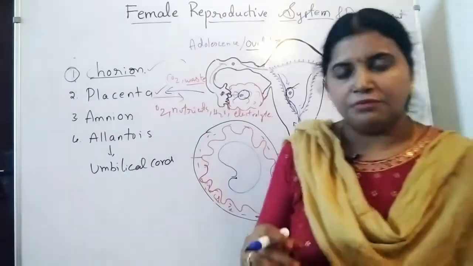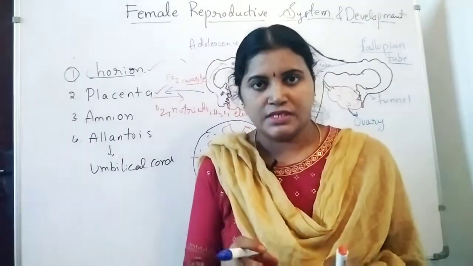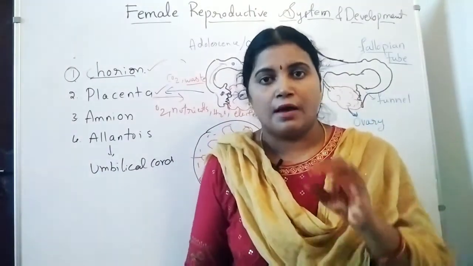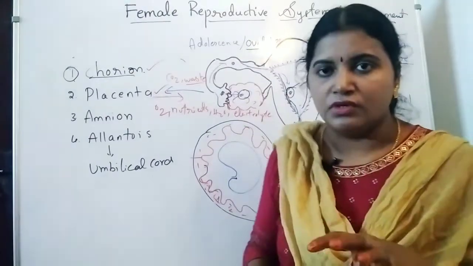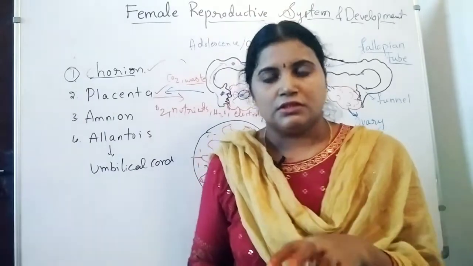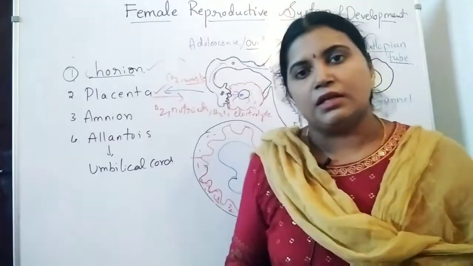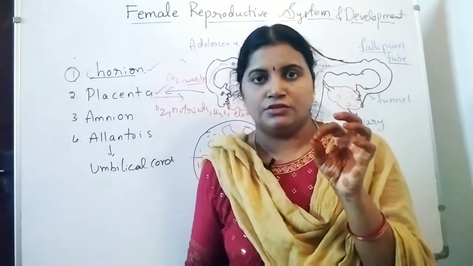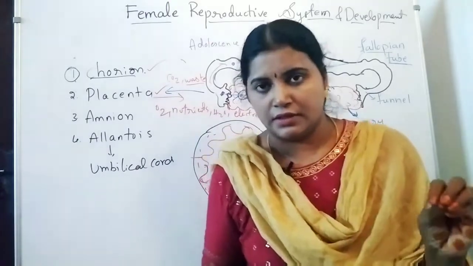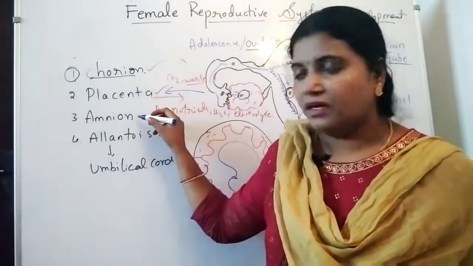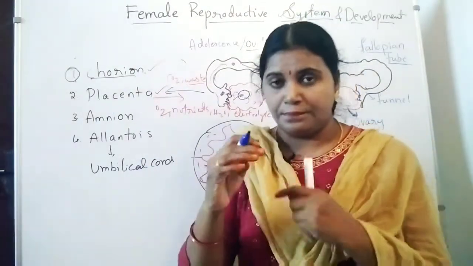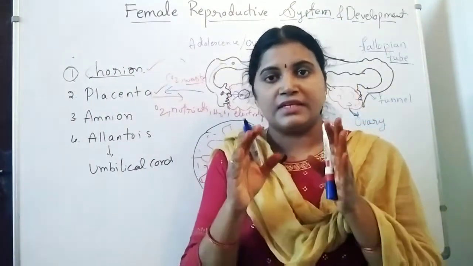Okay, so next one, the third membrane, is amnion. The third, very thin membrane, but it is filled with fluids. The fluids are known as amniotic fluids. This amniotic fluid will protect the fetus from minor mechanical injuries. Minor mechanical injuries, not major. Minor mechanical injuries are going to be avoided by the amniotic fluids which are present in the amniotic sac.